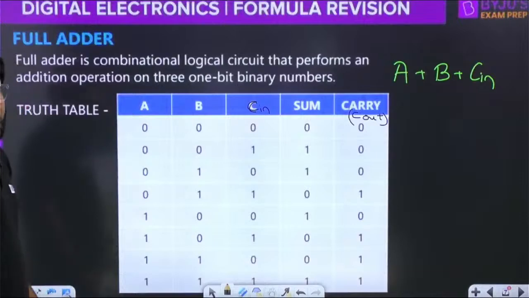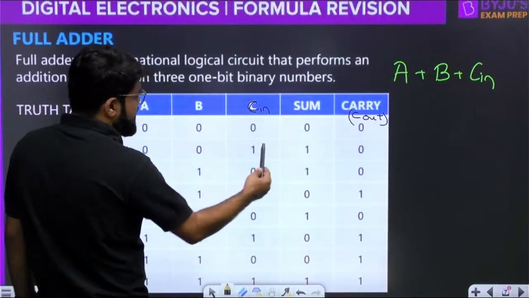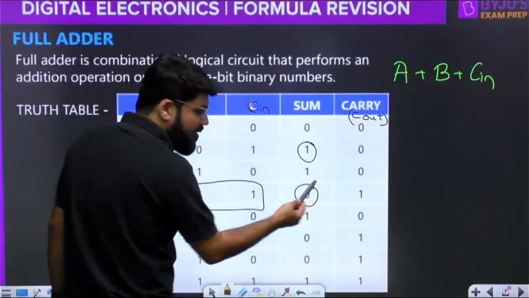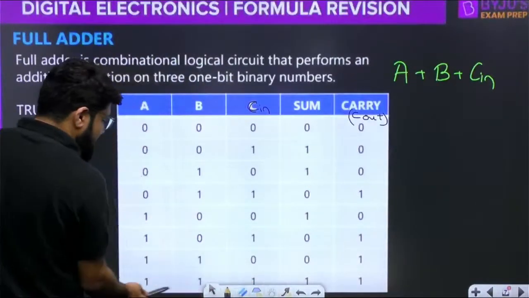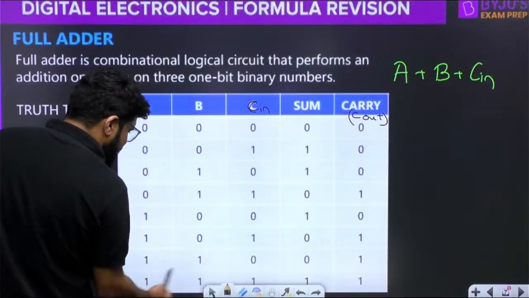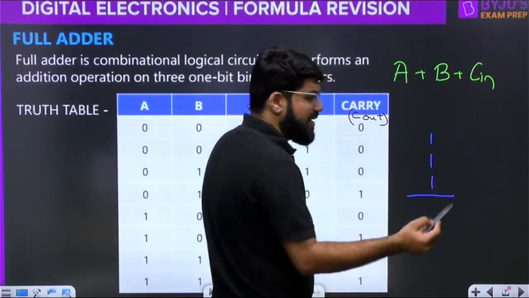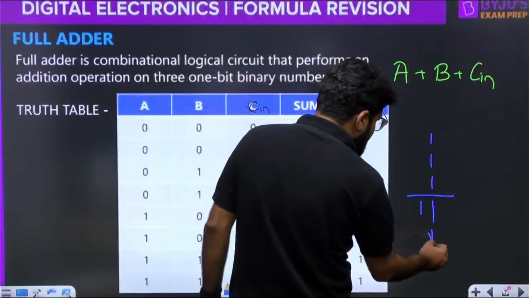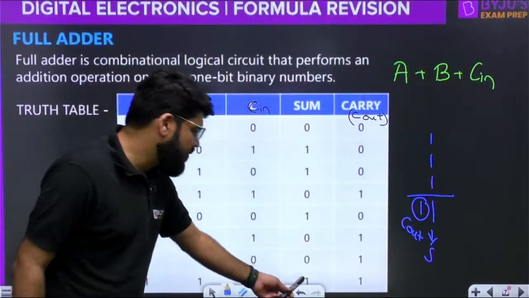Once you look into the truth table, let's quickly revise the formula, not the truth table, but it is easy. Whenever 0 plus 1, the answer will be 1. But once you take 0 plus 1 plus 1, it is 1 plus 1. As I already explained, sum is 0, carry is equal to 1, and so on. If you go to the last stage, 1 plus 1 plus 1, what is the result? 1 plus 1 plus 1 is 3. 3 in binary is 1 1. So this becomes the actual sum, and this is what is going to go to the next stage as carry. So carry out will be 1, and both will be 1.